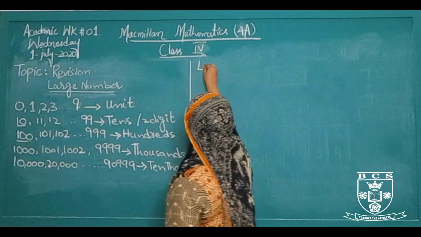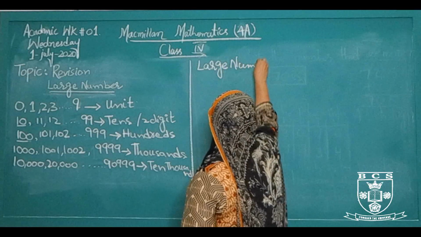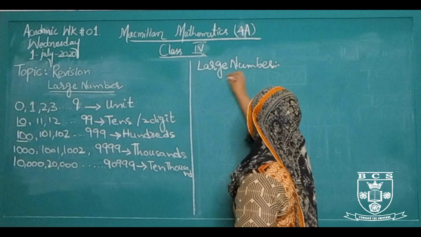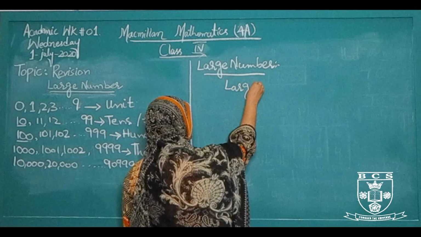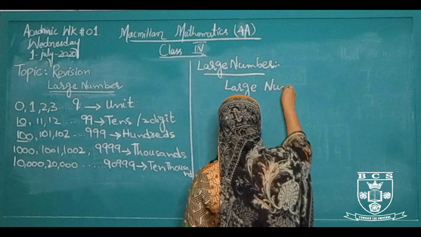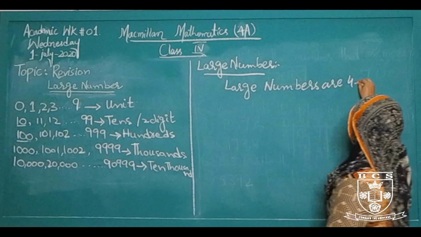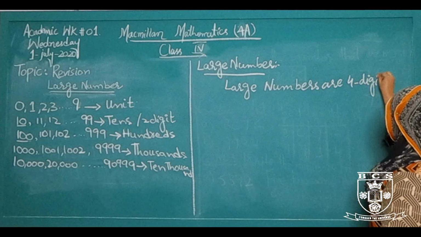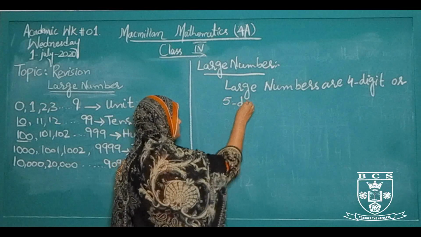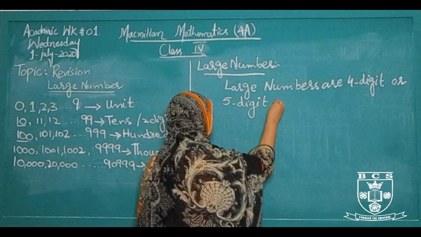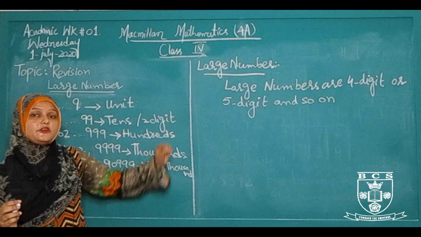Now what is a large number? Large numbers are 4-digit or 5-digit and so on.